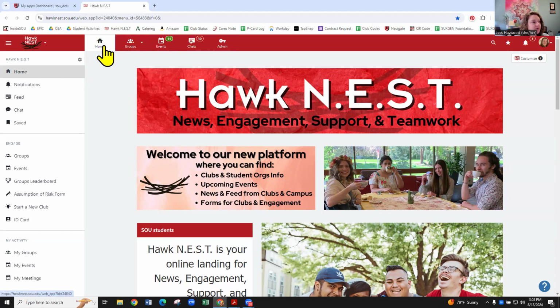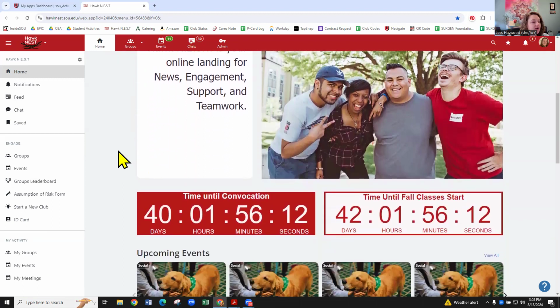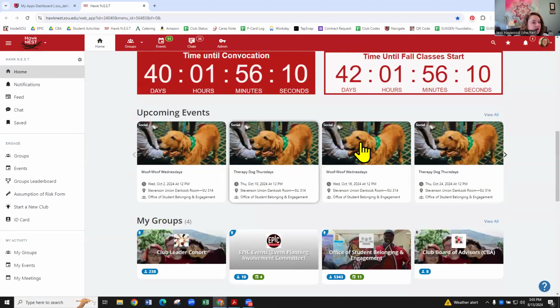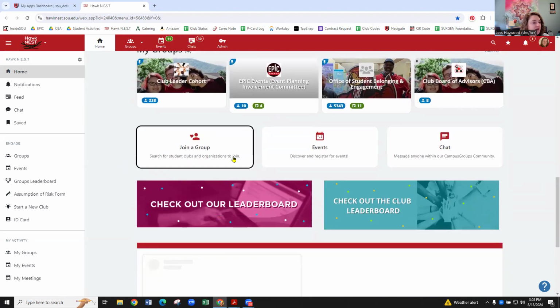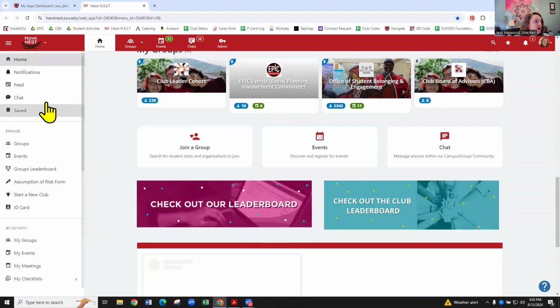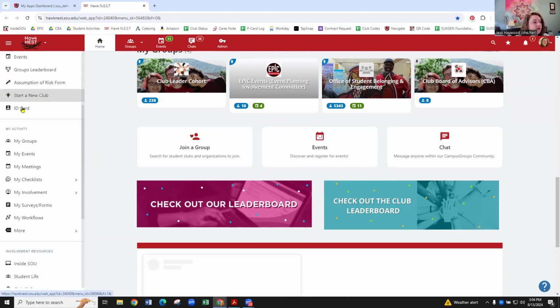And so you see this top menu here. You also have a left-hand menu. And then on your homepage, just some little updates. You'll see a list of upcoming events that are happening. You can easily click from here to get into your groups, and then some other ways to engage with our leaderboards.